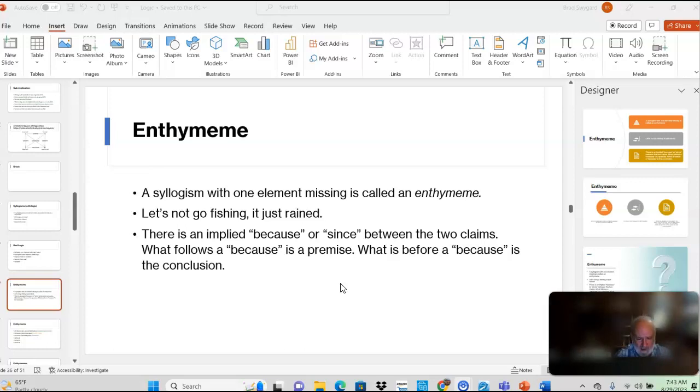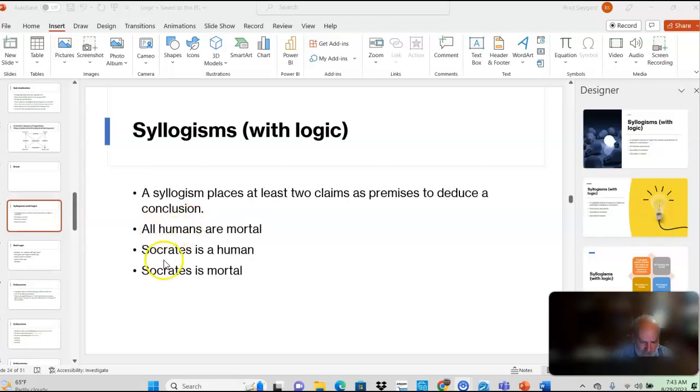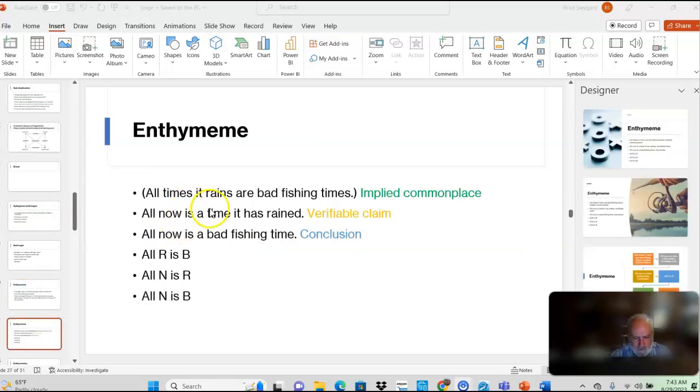So what you got to remember when you have enthymemes like this, what comes before a because is a premise, and what comes after a because is the conclusion. So if you go back here, it's going to follow this form with Aristotle or Socrates, premise, conclusion. This helps you set it up so you can see what's going on. So when you set it up, there's an implied premise, and I call it an implied commonplace, but we can debate it. It goes like this. And this is how you would kind of break it down into real logical form. All times it rains are bad fishing times. That's kind of the implied premise I'm working off of. All now is a time it has rained. All now is a bad fishing time.